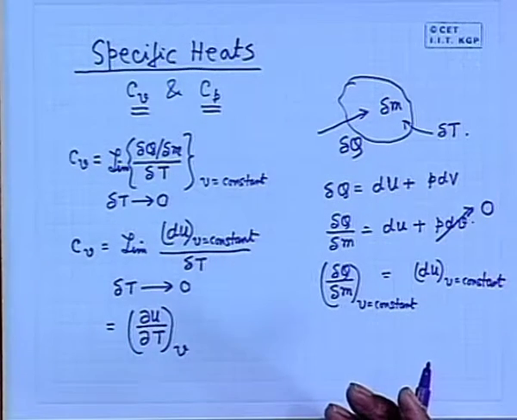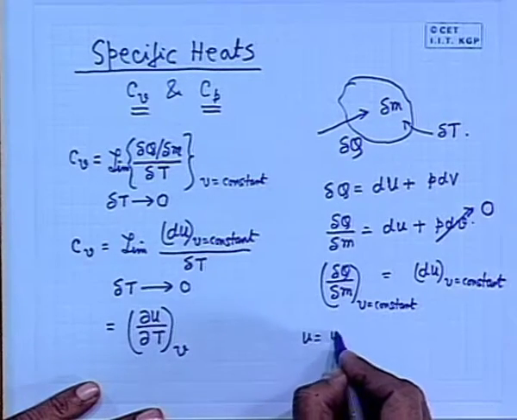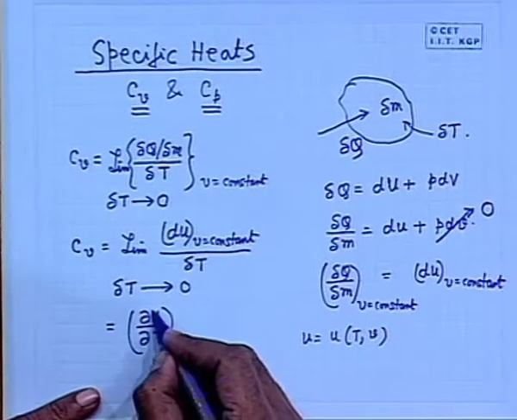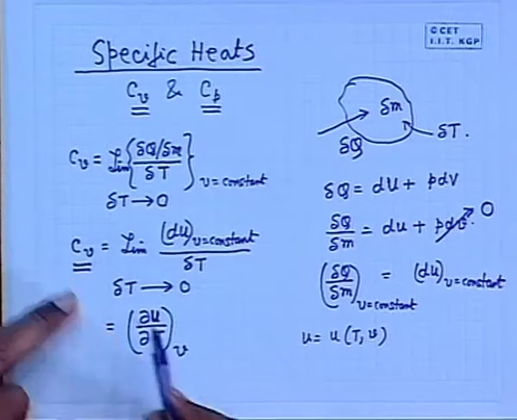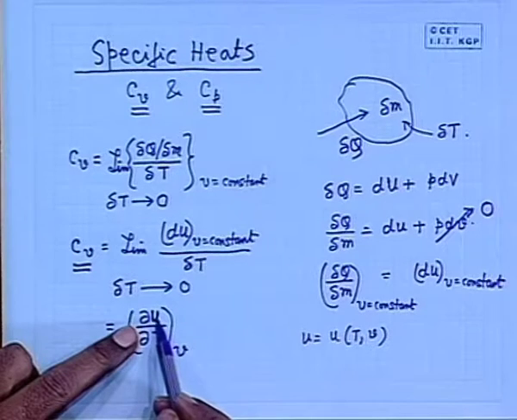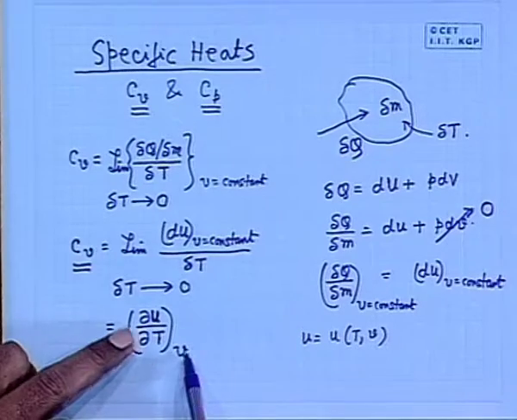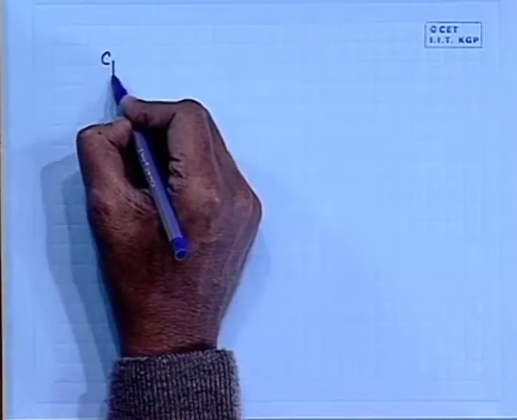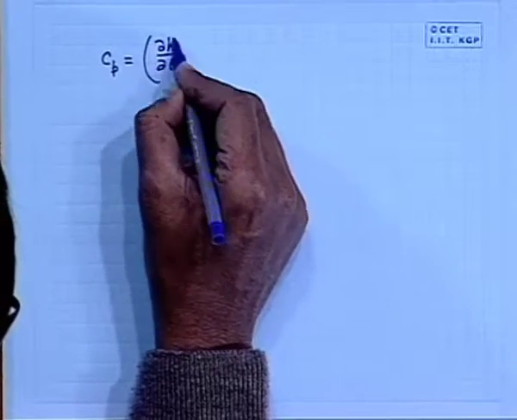U is a function of two variables. In case of a single phase single component system, small u may be expressed as a function of T and v. So, therefore, we can write its partial differential. Therefore, you see that the specific heat at constant volume becomes equal to the partial differential of specific internal energy with temperature at constant volume. It's clear? Cv is del u del T at constant volume. In a similar way, we can prove that Cp is del h del T at constant pressure.